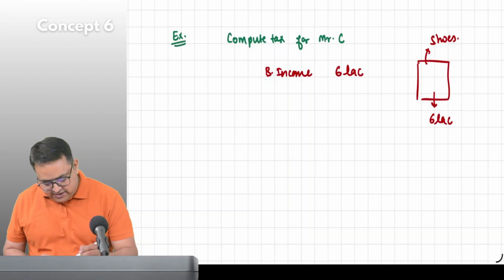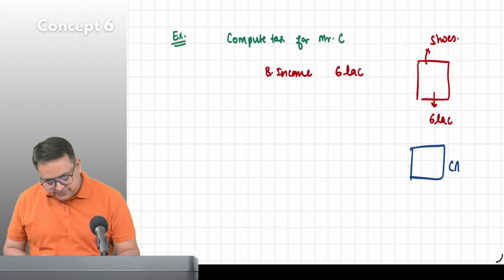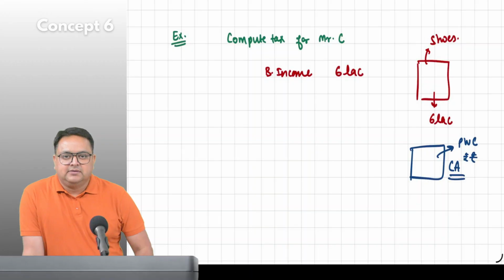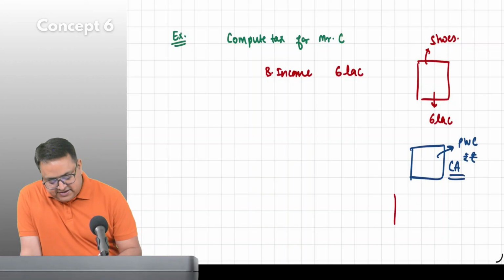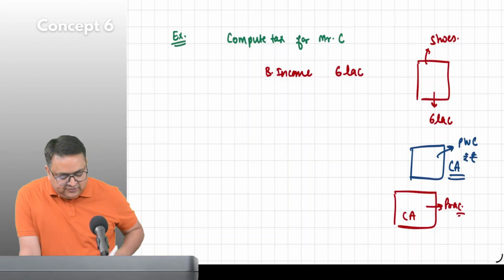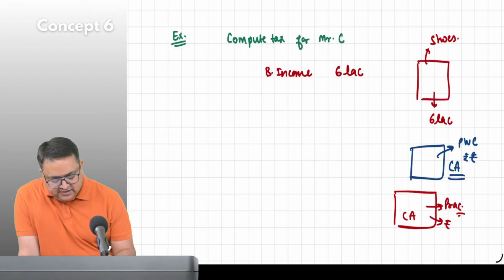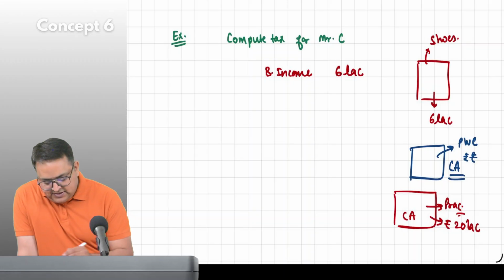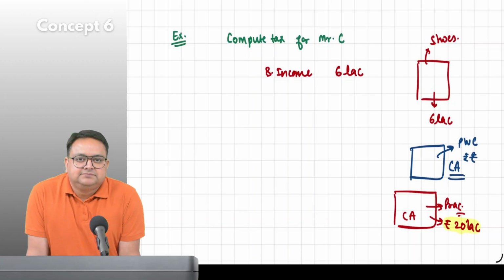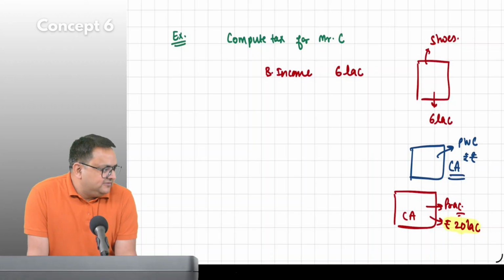Guys, there is a chartered accountant working with, let's say, PwC, and he is getting a salary. Under which head would this be taxable? Salary. There is another chartered accountant who is practicing. You all know what a practicing chartered accountant means. He earned, let's say, 20 lakh rupees this year. Under which head will this be taxable? Business income.